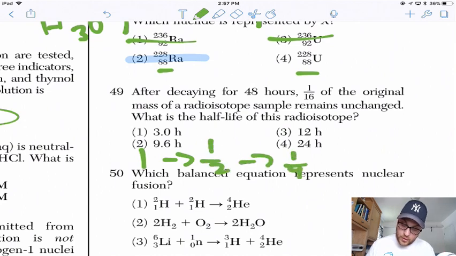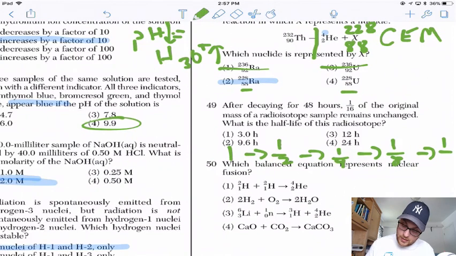So we got a quarter, divided by 2, eighth, and divided by 2 to get to a 16th. That's a total of 1, 2, 3, 4 half-lives. So it took 4 total divisions by 2 to get to a 16th.